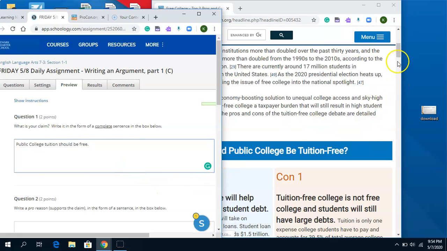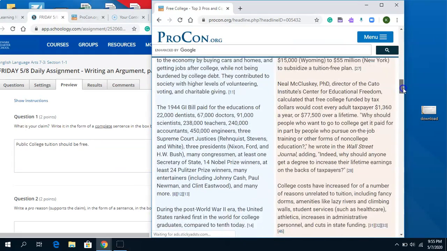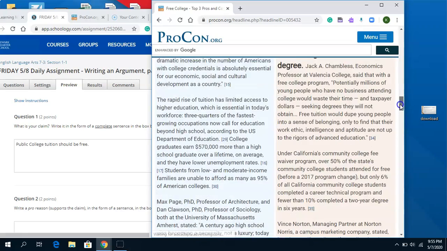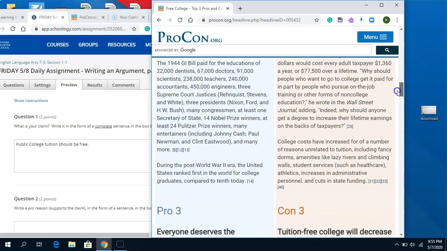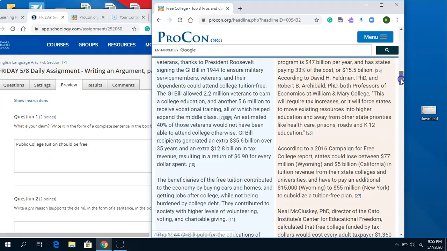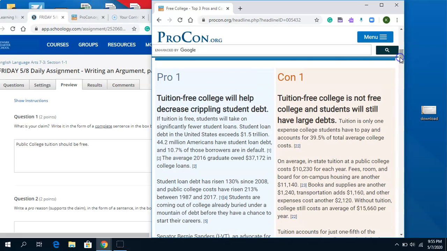Okay, so if that's my claim, now I have to go and look on this website and you're immediately going to see pros and cons. So you have more than one pro and con with each one of your arguments. And so you have to go through and pick which one is truly the best evidence or the one that I understand the most, because sometimes these are a little bit difficult to follow. But you have to choose which ones work best for you. So if my claim is that it should be free, then I'm going to be looking on this pro side to support myself, right? If you think that college tuition should not be free, then you would be using this side to support your argument.